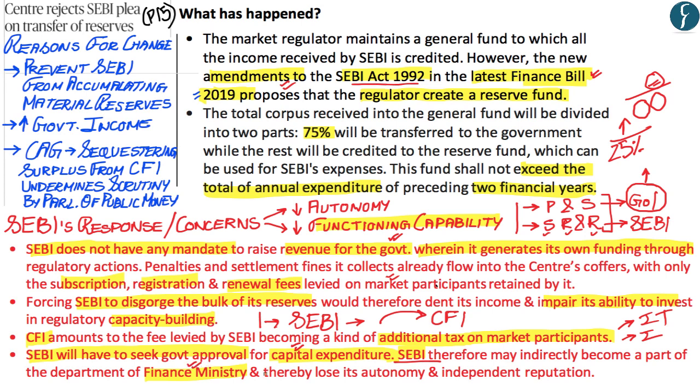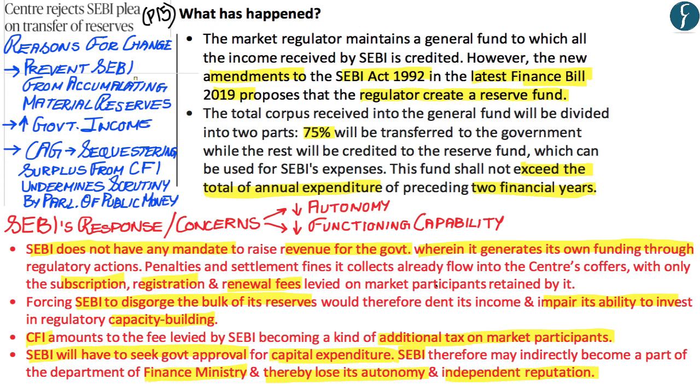Now, this proposal has again raised concerns that SEBI would lose its autonomy and its independent reputation within the international markets, whereby now it would be dependent upon the Finance Ministry for capital expenditure, rather than having autonomy and independent decision making authority with regards to its own expenditure.